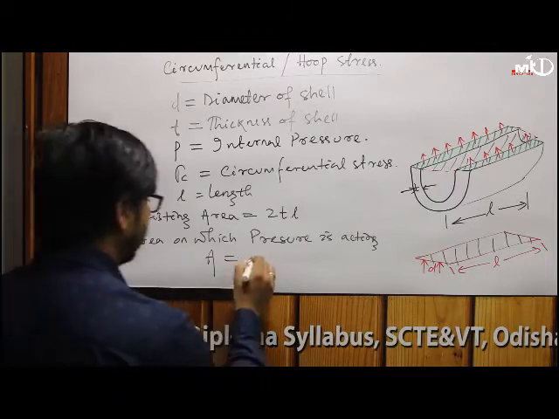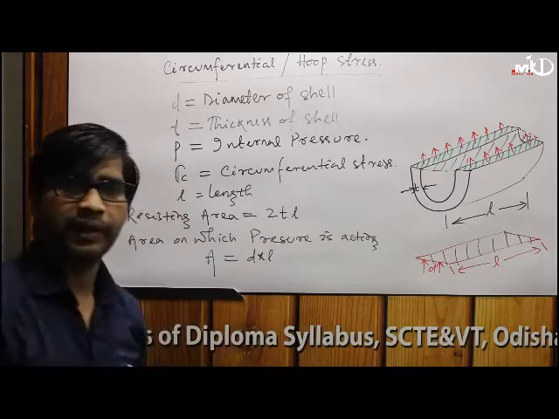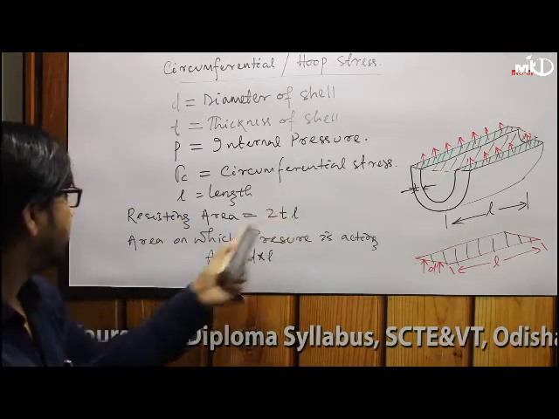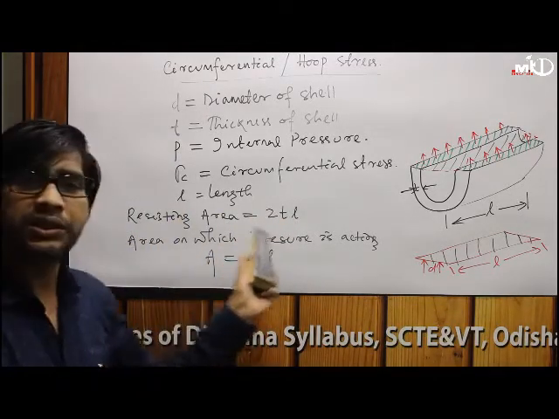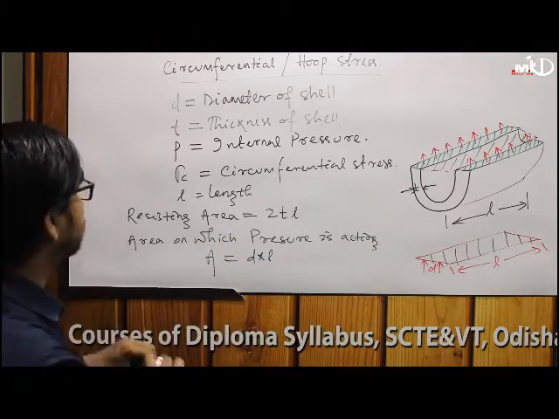So area is D into L. Right? This is the resisting area, and this is the area on which the external force is acting. So then what are the two values?